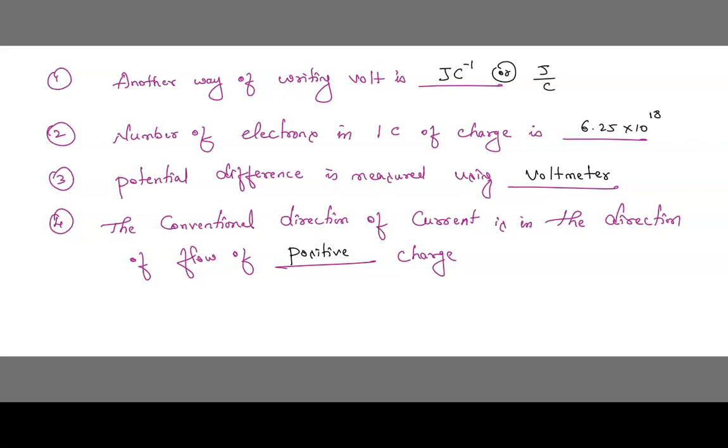Question mark. Name and define its SI unit. Is this clear, children? Very good. Next question.